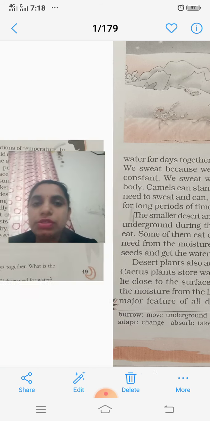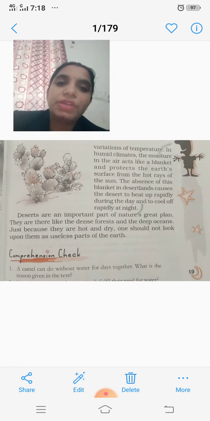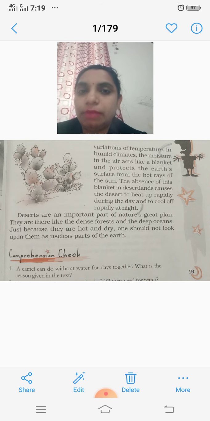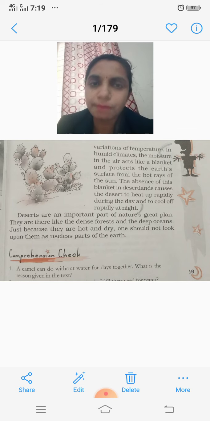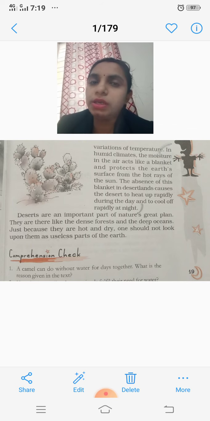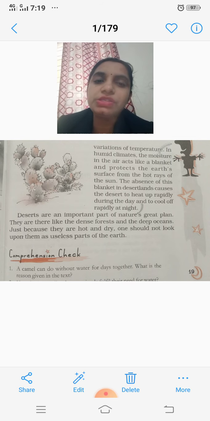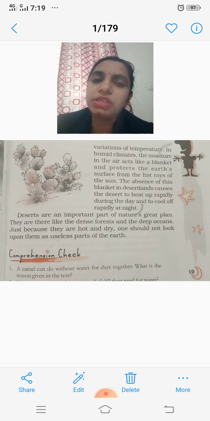Now we are going to see the next feature of the desert. What is it? Variation of temperature. This is the main important feature. In humid climates, the moisture in the air acts like a blanket and protects the earth's surface from the hot rays of the sun. The absence of the blanket in the desert land causes the desert to heat up rapidly during the day and to cool off rapidly at night.